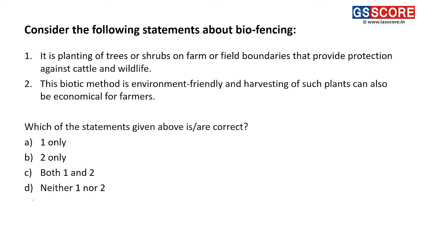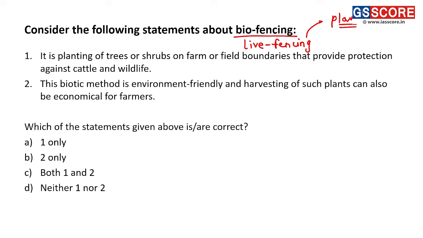Next question now. Consider the following statements about biofencing. Biofencing is also known as live fencing. Why is it known as live fencing? Because here we use various plants which act as a kind of fencing, and they give us protection from various wild animals, from wind speed, and even from the advancement of desert. And that's why it is called live fencing, because it is a fencing of plants, trees, etc.